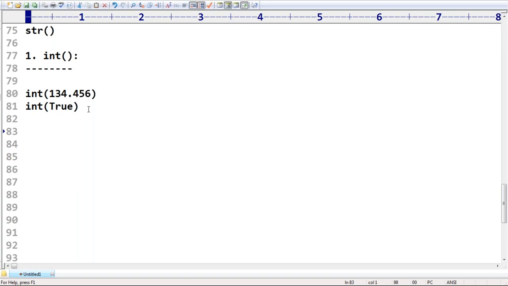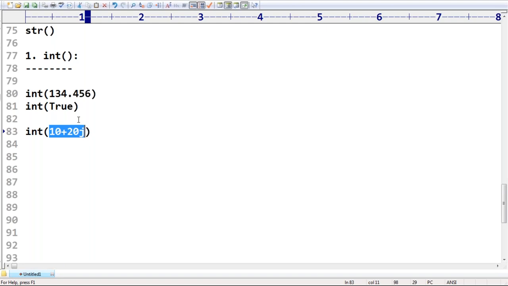Only the remaining data types are two things, right? Int of 10 plus 20j. What is this 10 plus 20j? It is a complex number. Complex number to int is not possible.